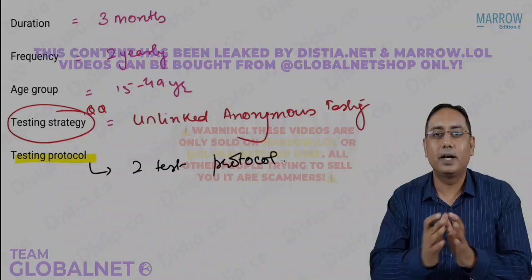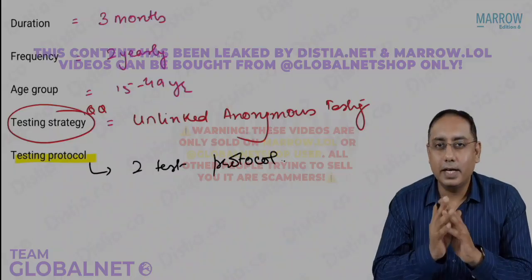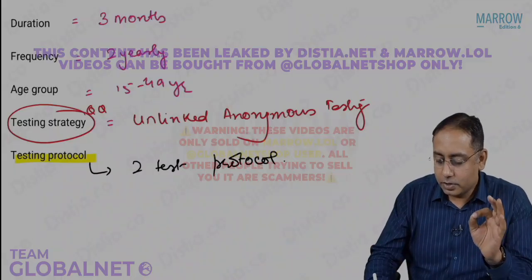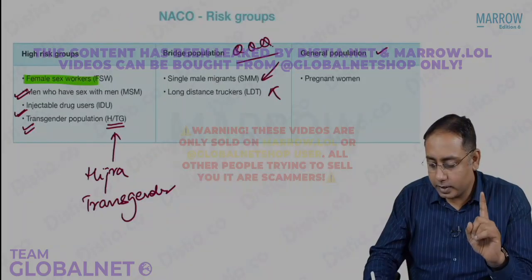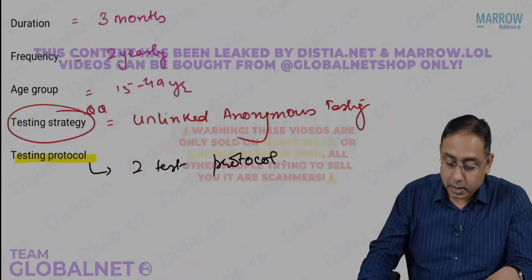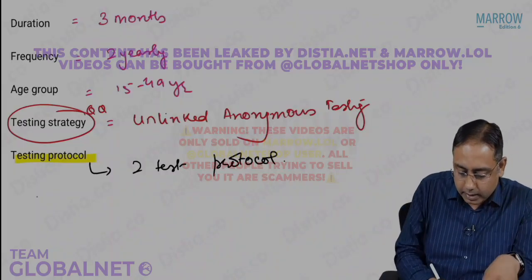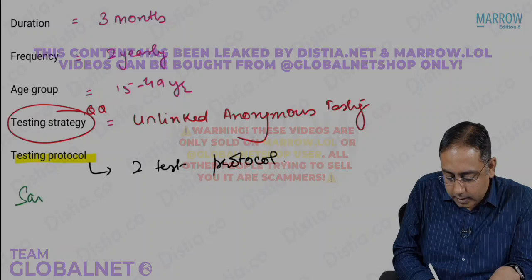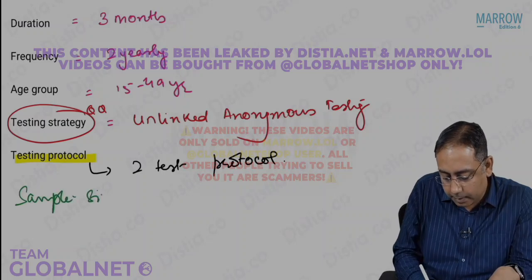So please note that a lot of questions come on HIV serosurveillance. So what are the groups? This is important for your exam, and you should also know what sampling methodology we use. Another MCQ would be regarding the sample size.